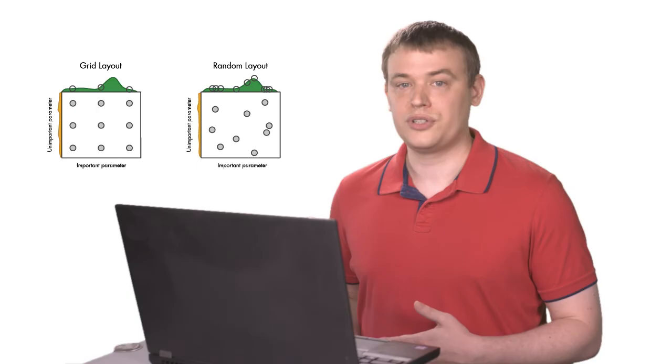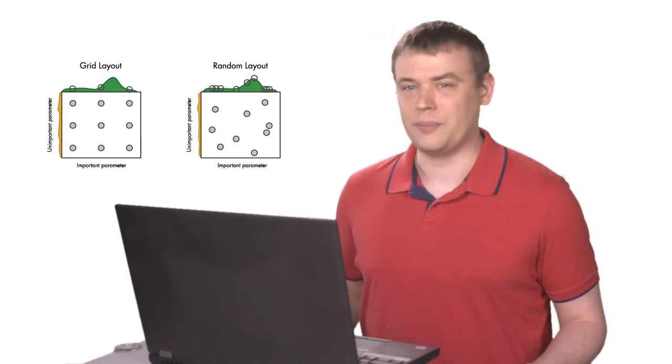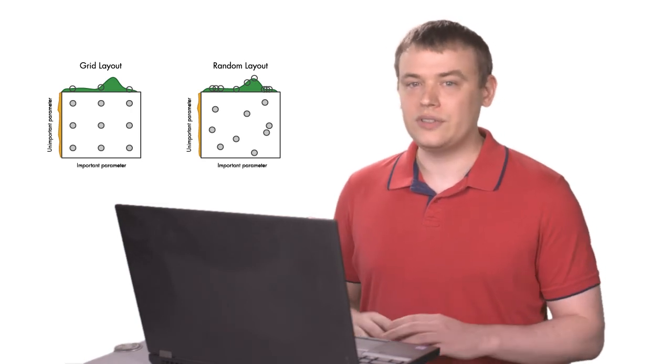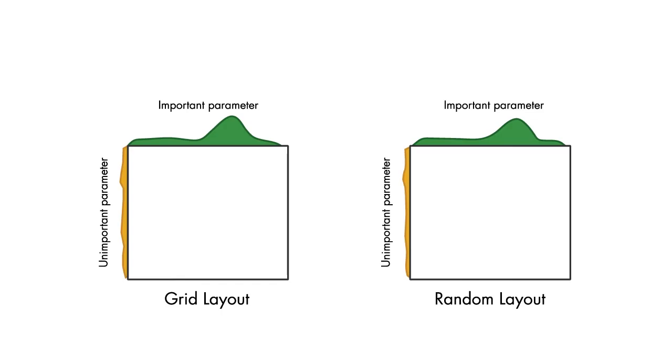Recently, random search has become more popular than grid search. How could that be, you might be asking? Wouldn't grid search do a better job of evenly exploring the hyperparameter space? Let's imagine you have two hyperparameters, A and B. Your model is very sensitive to A, but not sensitive to B.